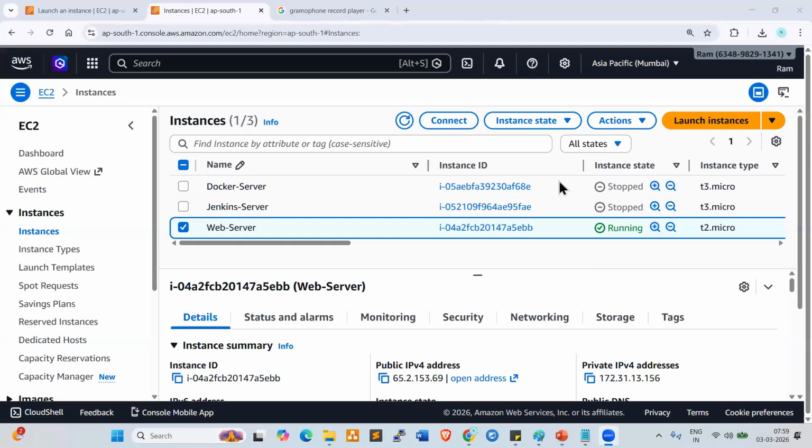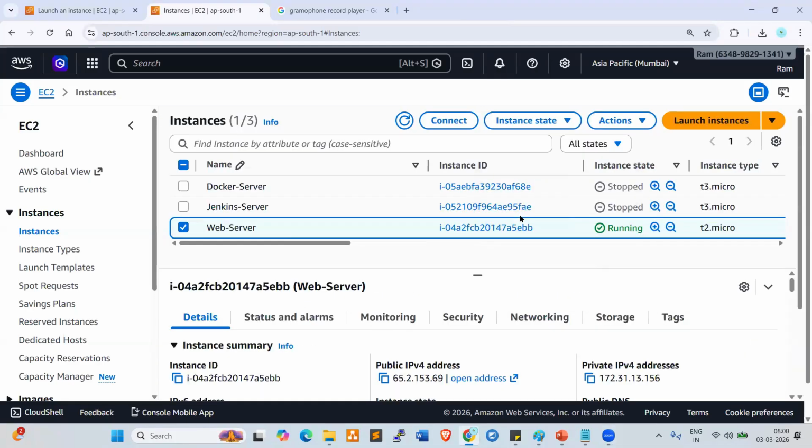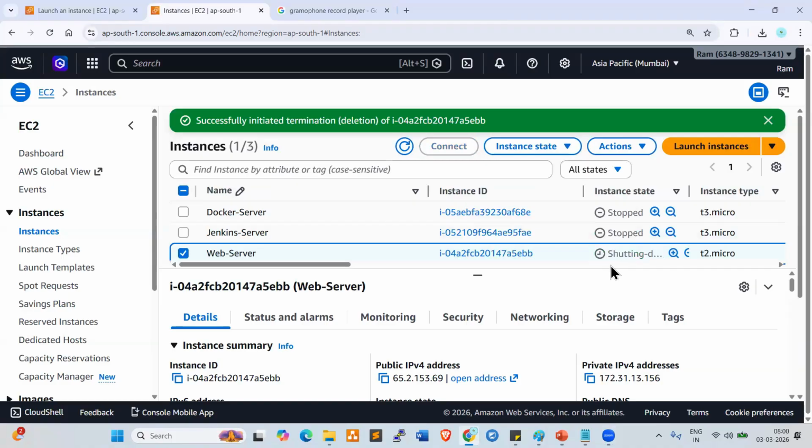Once you practice this, make sure you delete it. You need to terminate this. Select your instance, go to instance state, terminate. Terminate is nothing but delete. Click on terminate and it will be terminated. If you keep these instances in running state, your free hours will be gone. They give 750 hours free, and that will be gone.